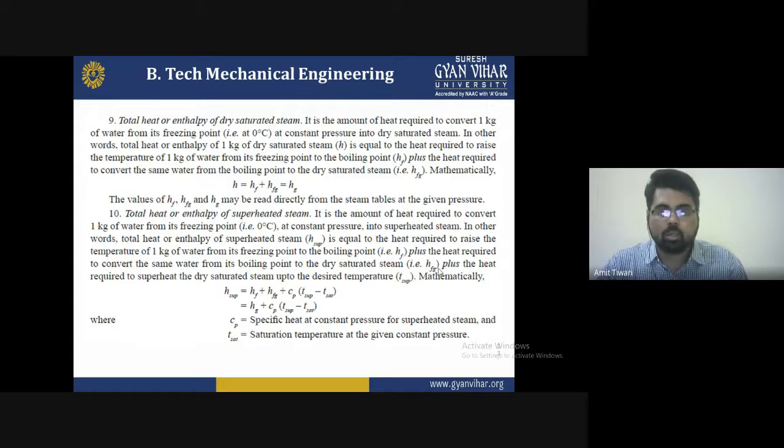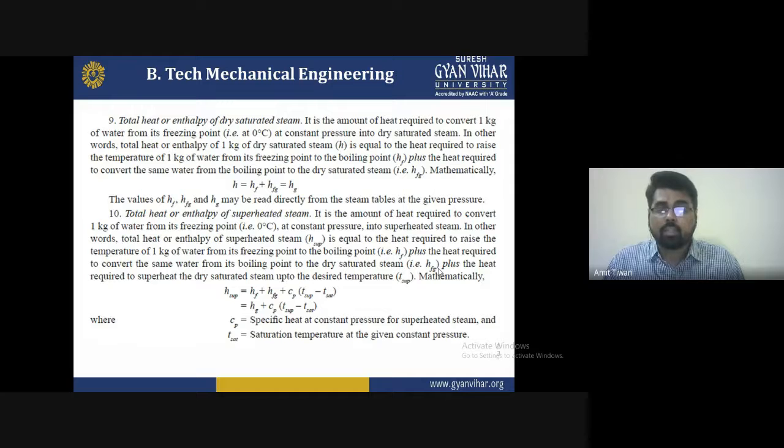And the tenth is the total heat or the enthalpy of the superheated steam. It is the amount of heat required to convert 1 kg of water from its freezing point, that is 0 degrees Celsius, at constant pressure into superheated steam.